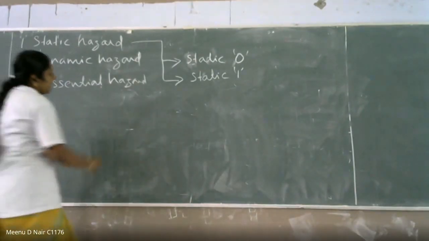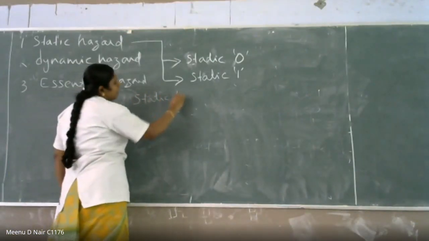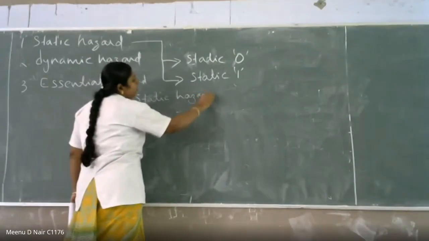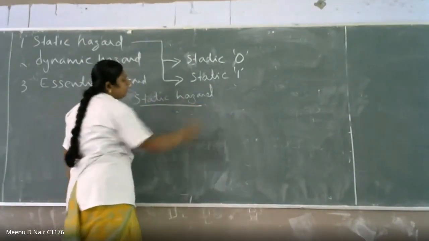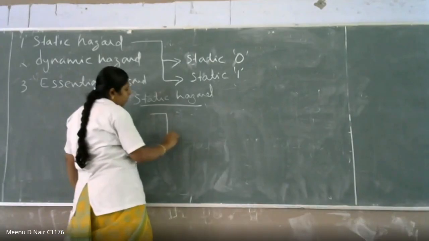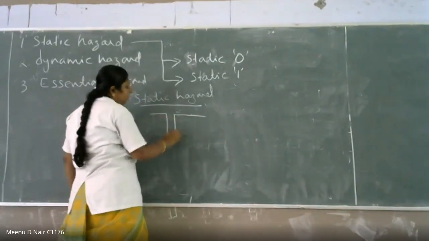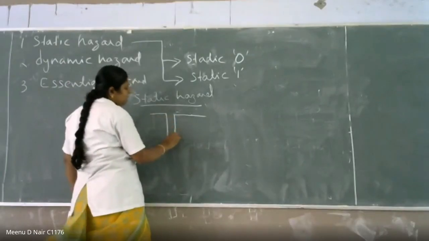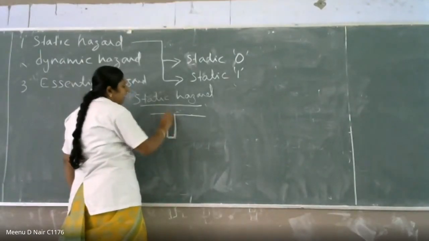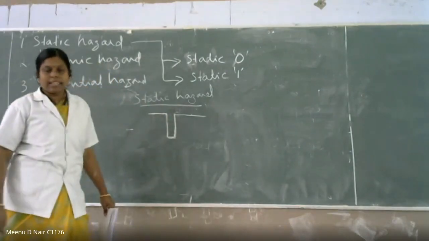Okay, so what is static hazard? Static hazard means if there is only one transition, that is either 0 to 1 or 1 to 0. There is only one pulse occurred, right? So there is only one transition. If there is only one transition, you can call it a static hazard.